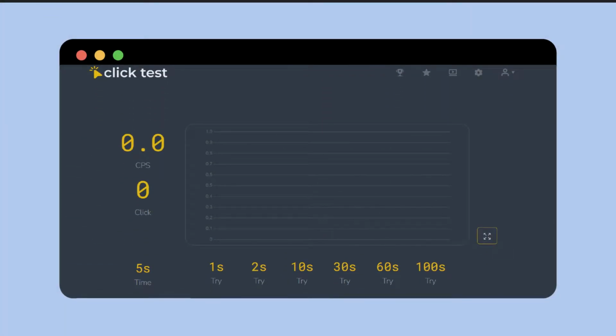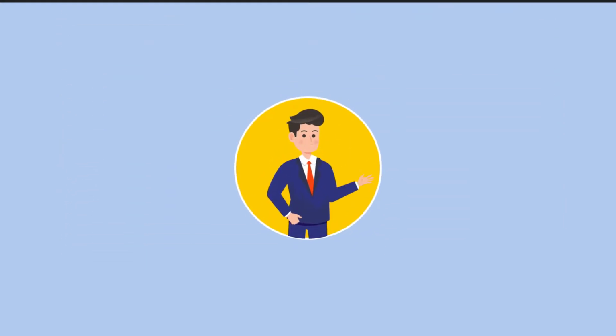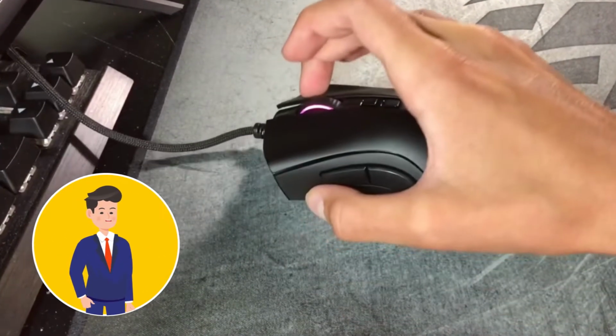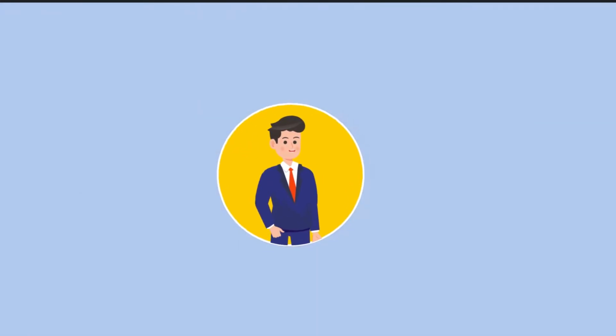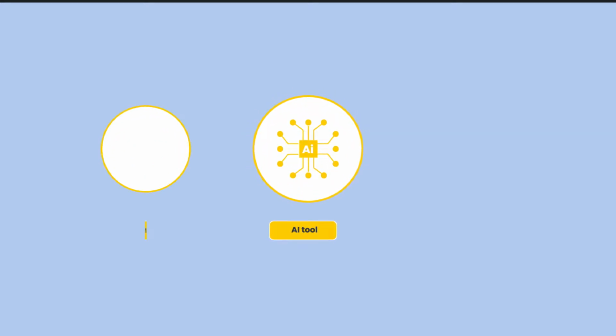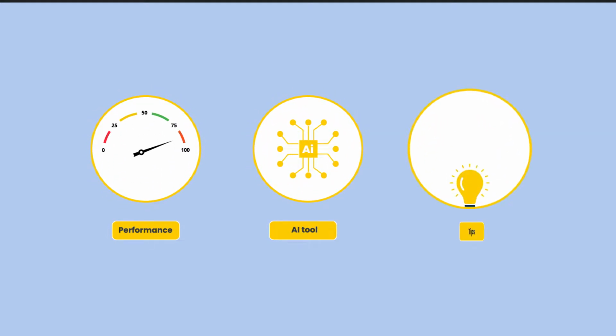Today, we're diving into ClickTest.org, your ultimate tool for measuring and improving your clicking speed. Whether you're a gamer looking to dominate in fast-paced battles or just curious about your clicking speed, ClickTest.org is here for you. ClickTest.org isn't just a clicking test. It's a smart AI tool designed to track your performance and offer personalized tips.